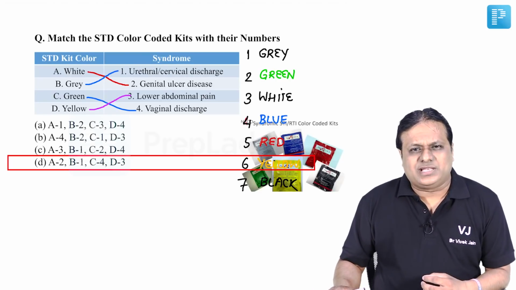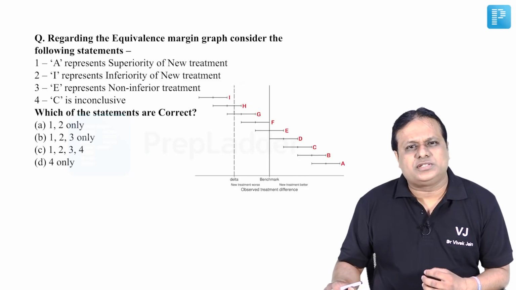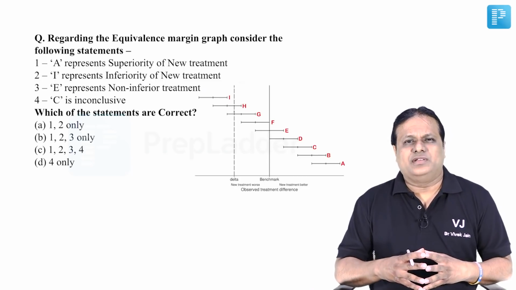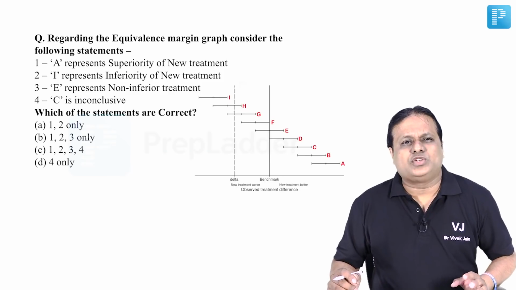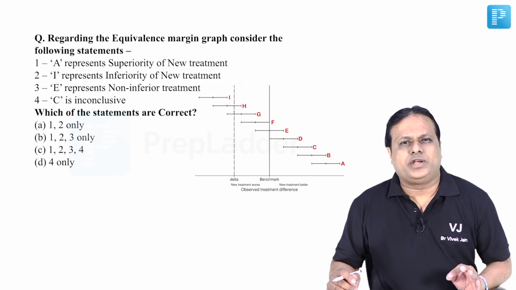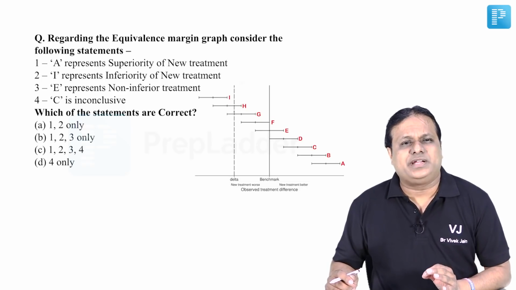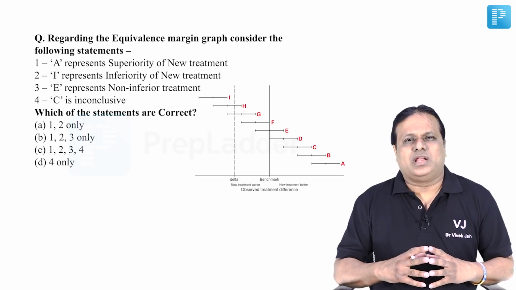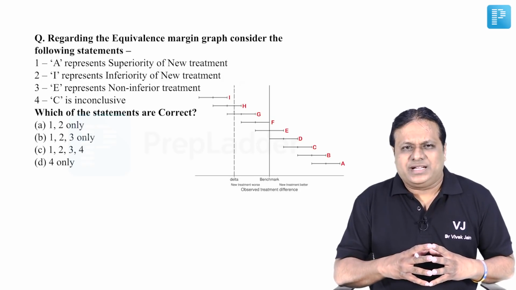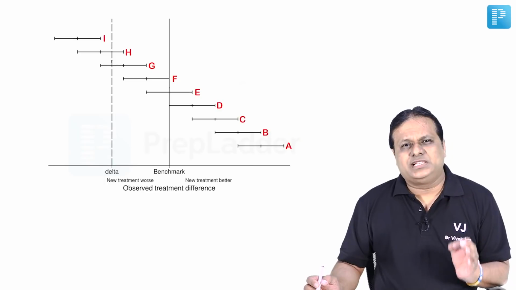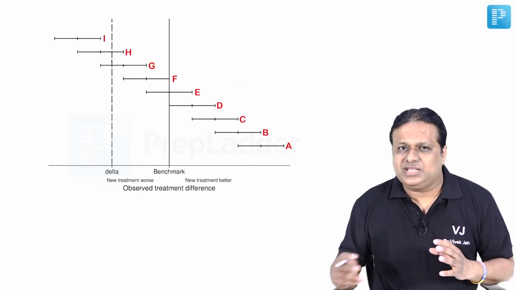Friends, in this particular exam, there was a totally new question asked for the first time from the equivalence margin graph. They gave you a graph and they asked you some statements. Which of them are correct? A represents superiority of new treatment, I represents inferiority, E represents non-inferior treatment, and C is conclusive. Now to understand this, first let us look at a zoom version of this particular graph. Friend, this was the equivalence margin graph they have asked.